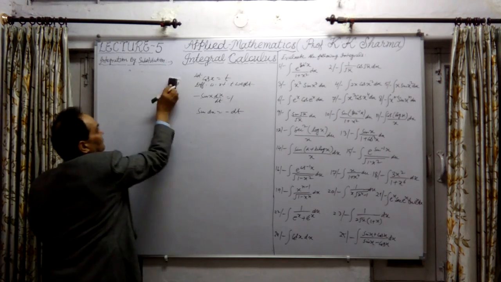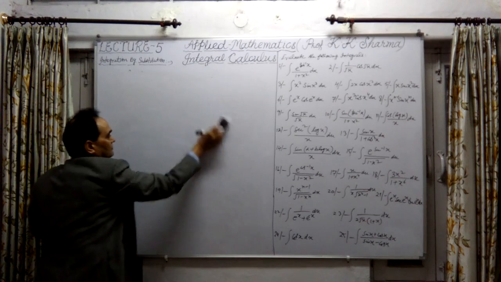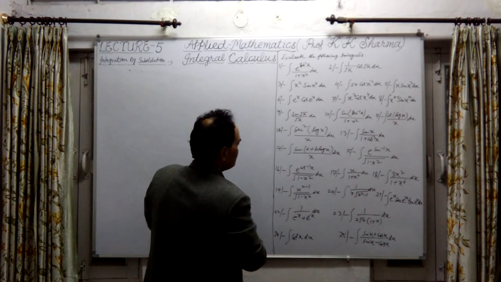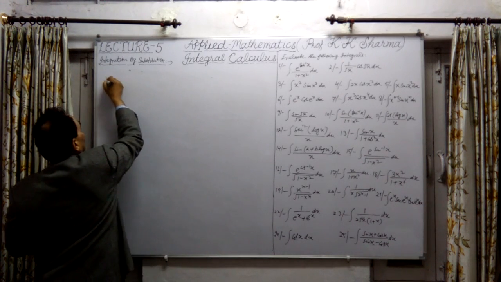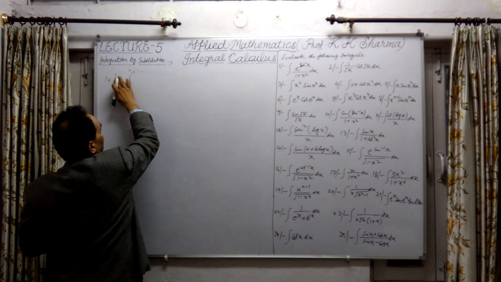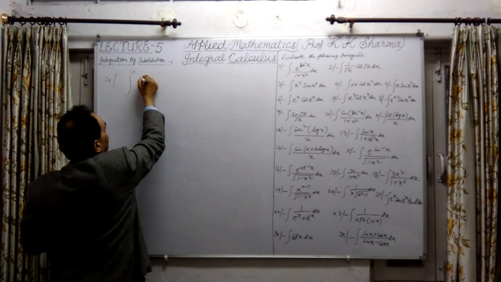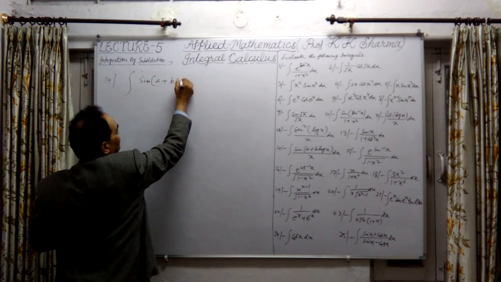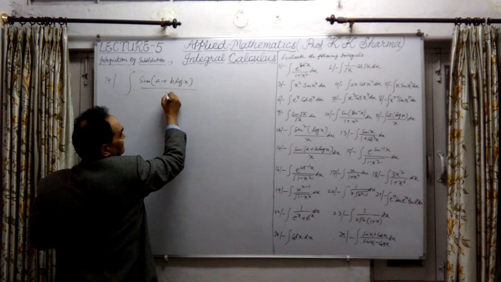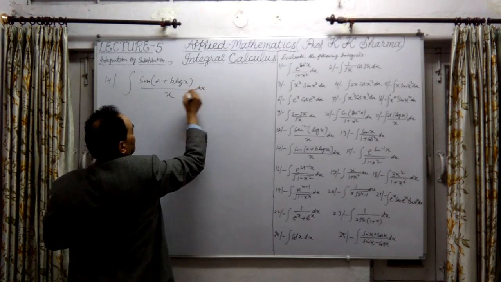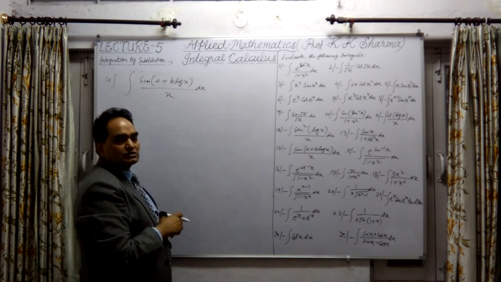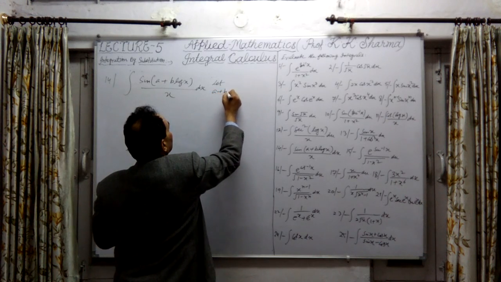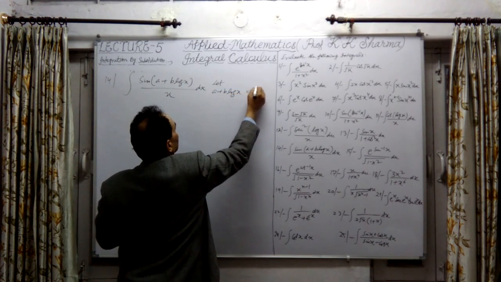Now let us take the 14th question. What does question number 14 say? Question number 14 is integration of sine of a plus b log of x divided by x into dx. So this whole value is to be assumed as t. Let us assume that a plus b into log of x equal to t.